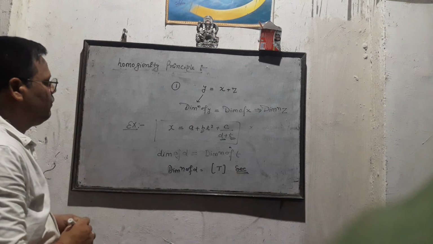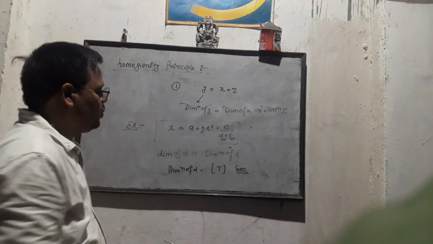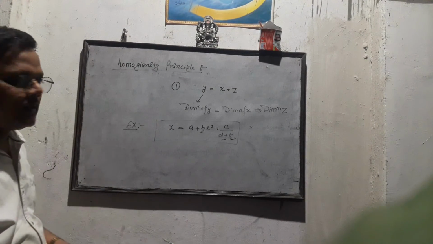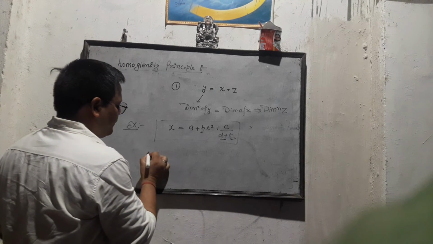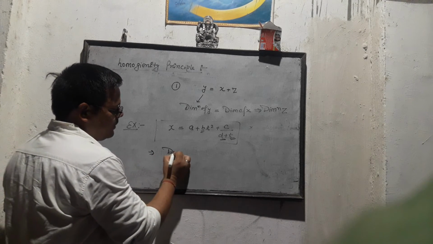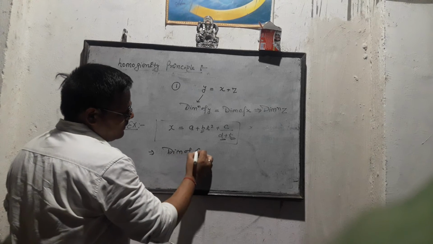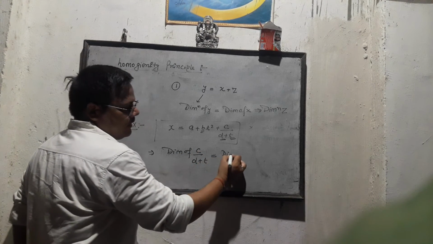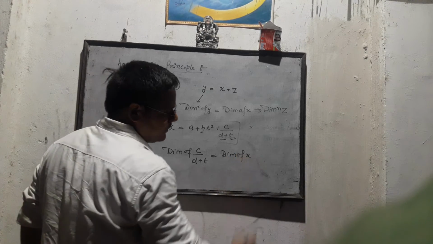Students, finally we want to find out the dimensions of C. So remember this: dimensions of C upon D plus T equals dimensions of x.